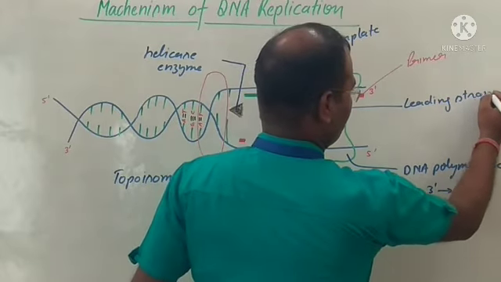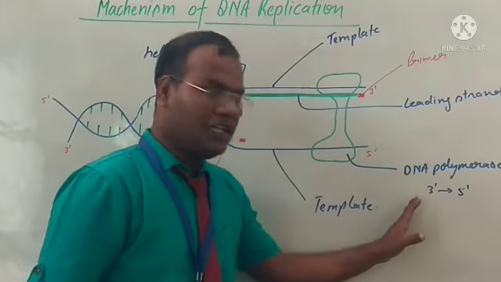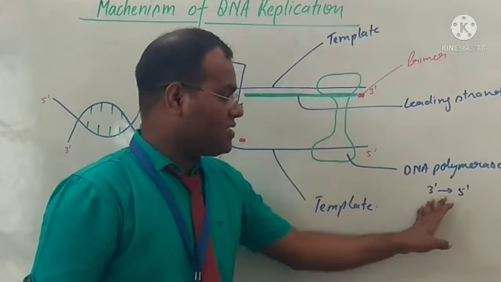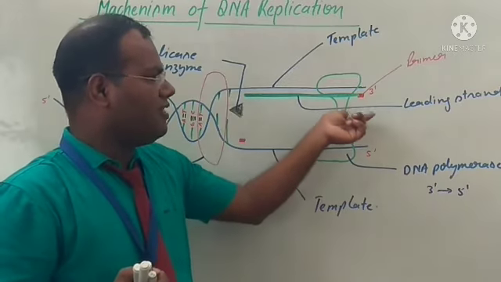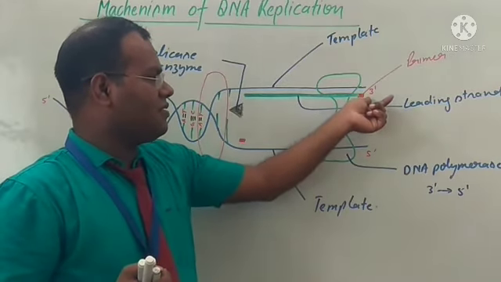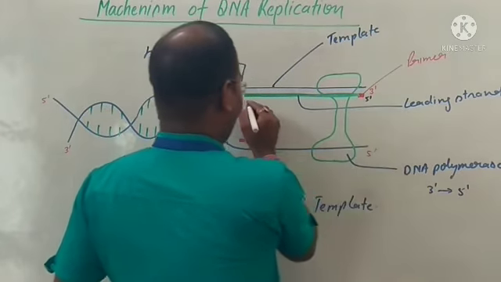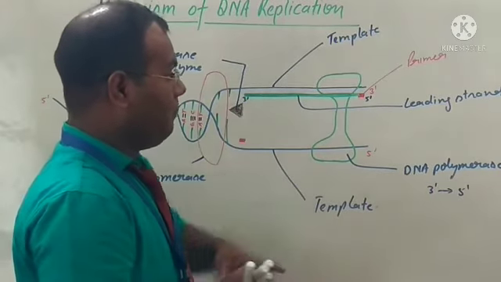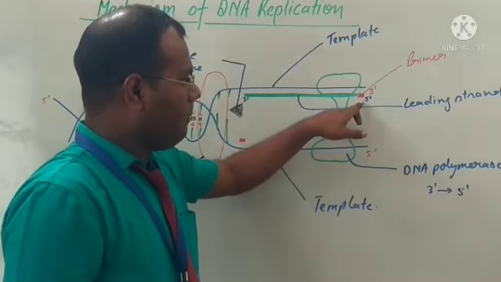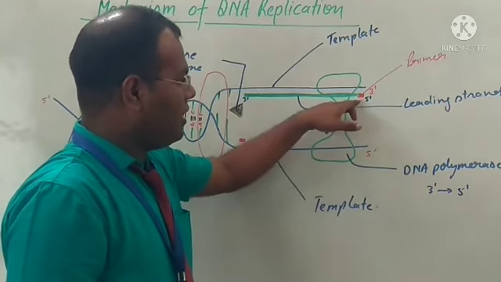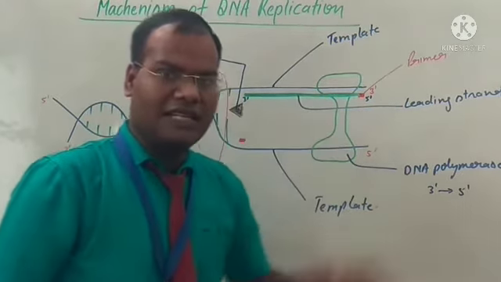No confusion, because DNA polymerase has the capability to read the nucleotides in the 3 to 5 direction, so it has no problem reading. Therefore, the new chain is synthesized in the 5 dash to 3 dash direction. The primer is attached to the 3 dash end of the DNA, and the new chain is synthesized 5 dash to 3 dash. This chain is called the leading strand.